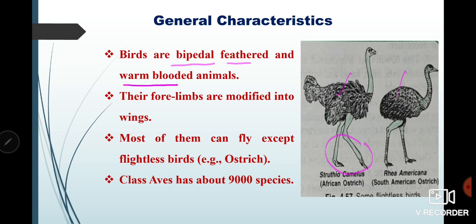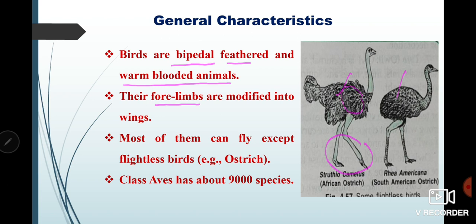And they are also known as warm-blooded animals. Warm-blooded means they are able to maintain a constant body temperature, and they are also known as homothermous. Their forelimbs are modified into wings. As you can see here, they have four limbs and they have been modified into wings.